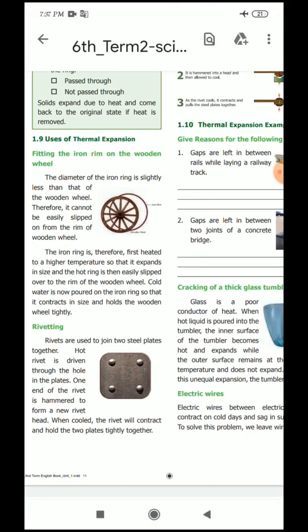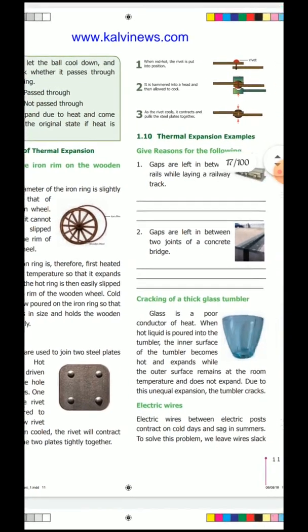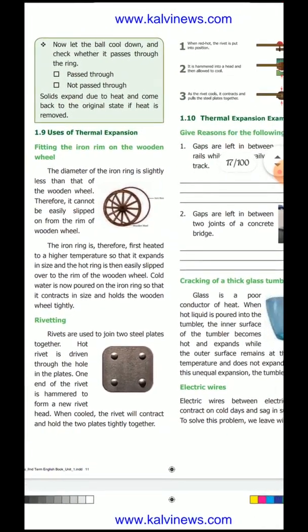First the hot rivet is driven through the hole in the plates. After that, one end is hammered and then the rivet head is cooled. After that, it will contract and the two plates are tied together. This is the riveting method.